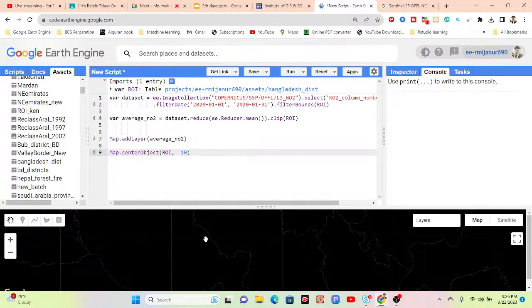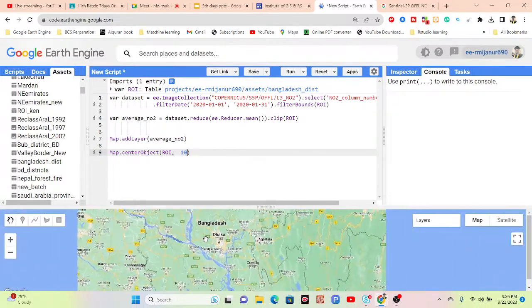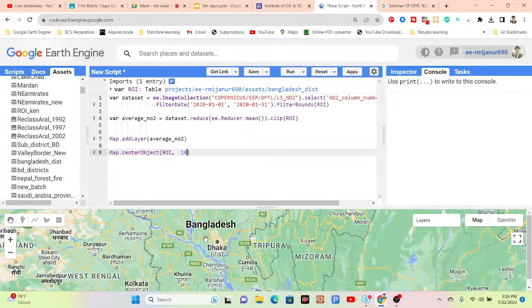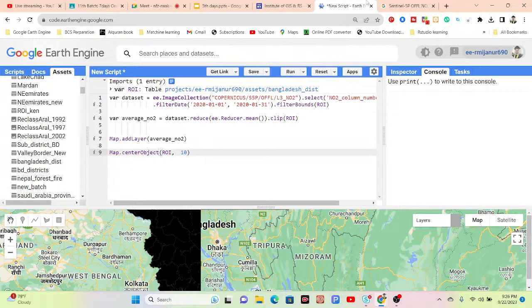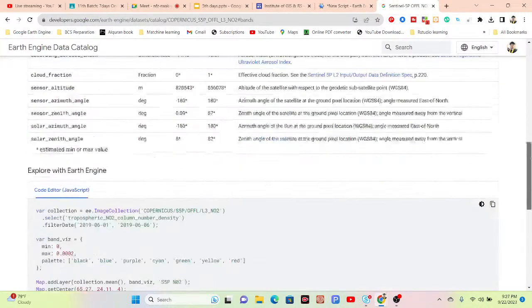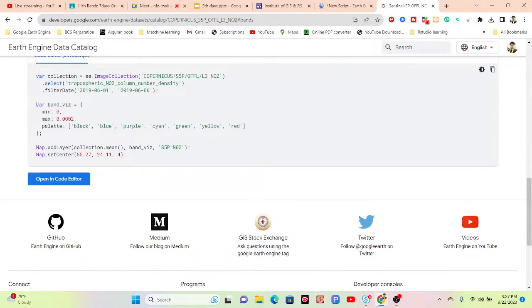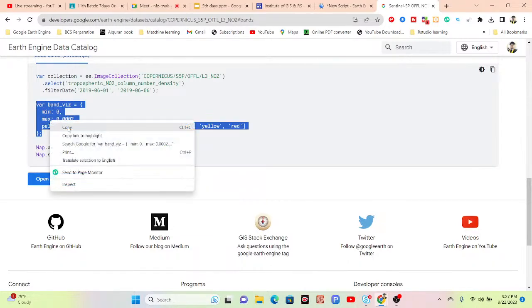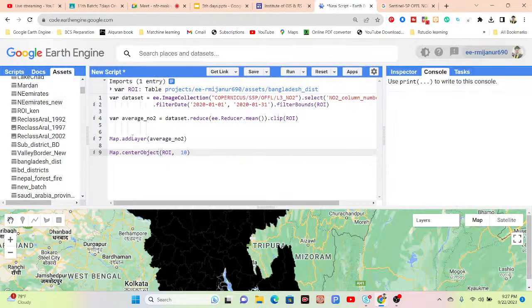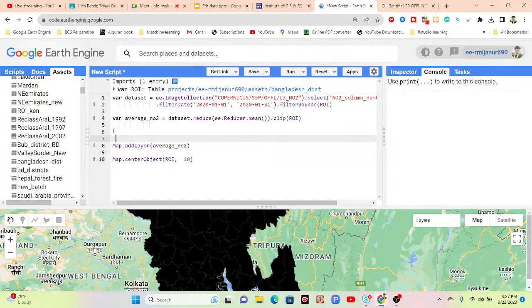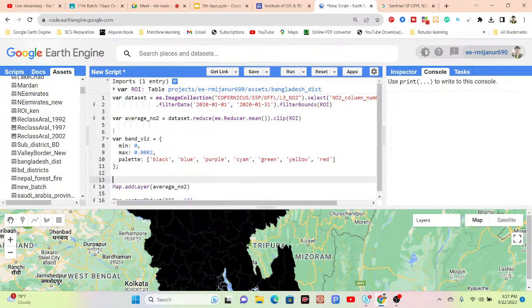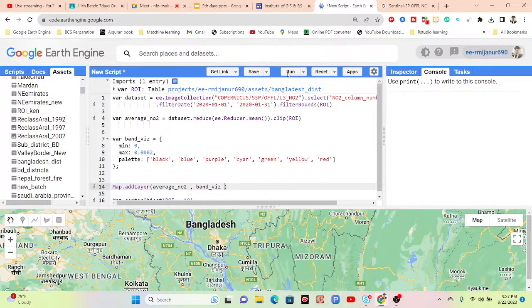This time, we get this type of result because we did not add any visualization. So we simply add the visualization. For that, I click here, and you can see it already creates this type of visualization. I simply copy it from here with the color palette, paste it here, then copy the variable name and paste it after the object name. This time, it will set the color.